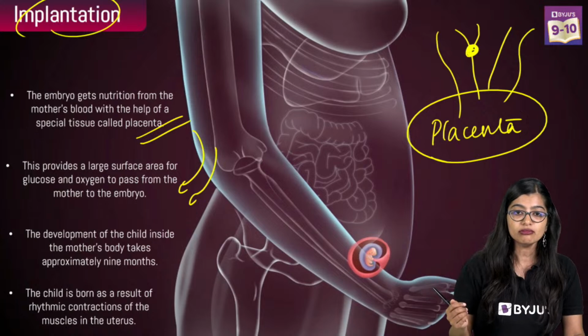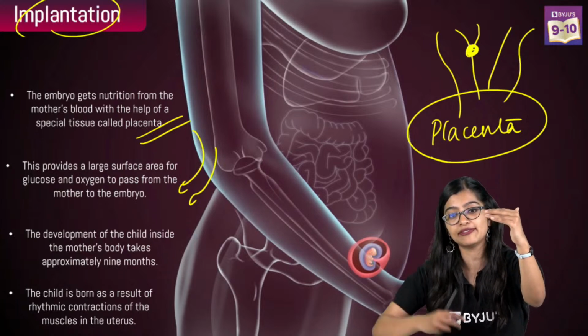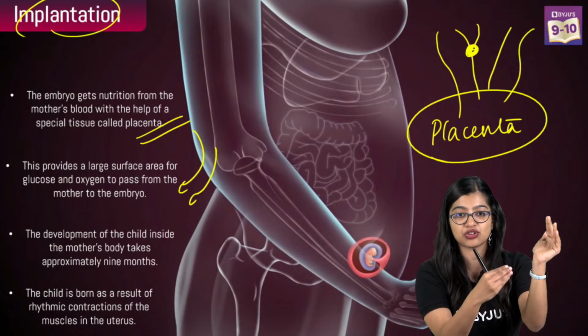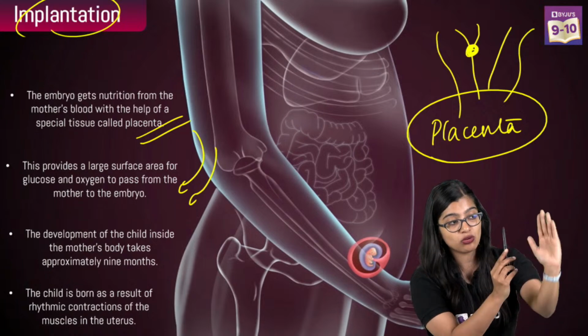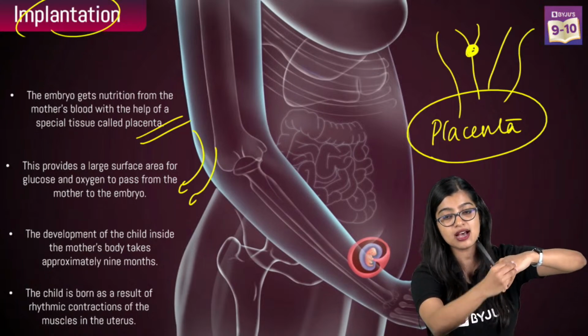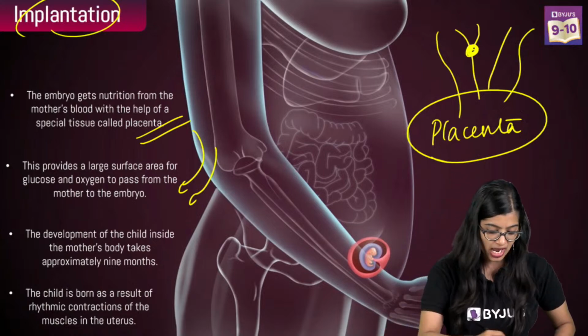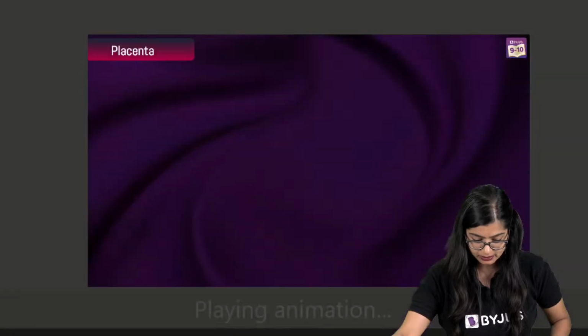Yes. Placenta is the disc-like tissue which is formed, right? Wherein we know that there are these villi-like structures and we know that it helps in transport. Now, this tissue needs to be connected between the mother, placenta, and the baby, right? So I will show you this. Let me go to another question.